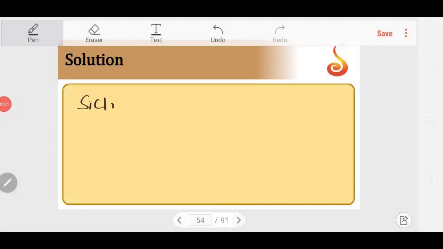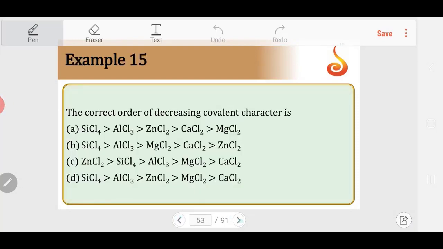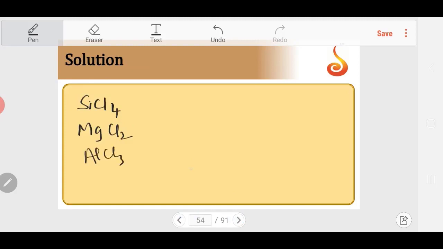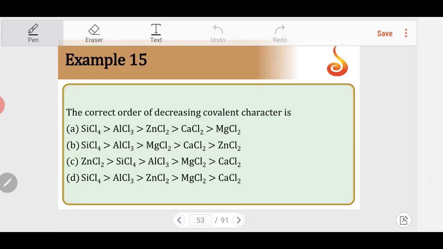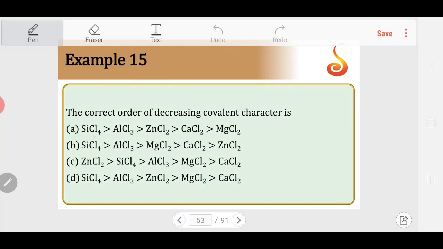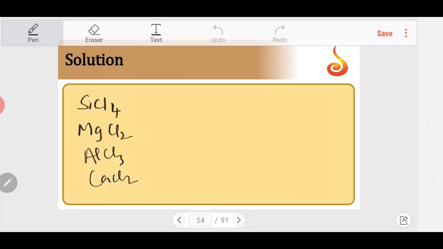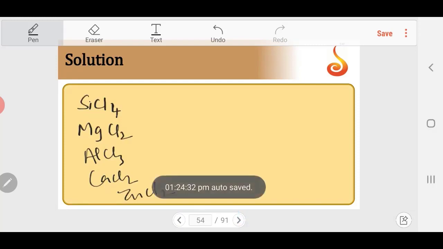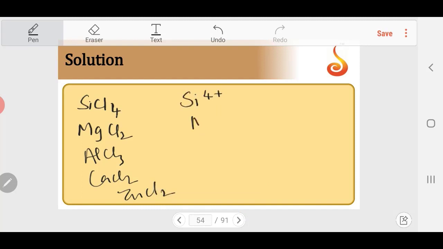Silicon SiCl4, MgCl2, AlCl3, then CaCl2 and MgCl2. Sorry, one more I missed out, ZnCl2. So if you take the cations: silicon 4 plus, Mg2 plus, Al3 plus, Zn2 plus, Ca2 plus.